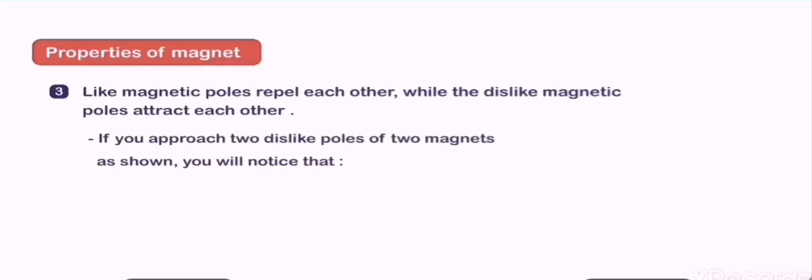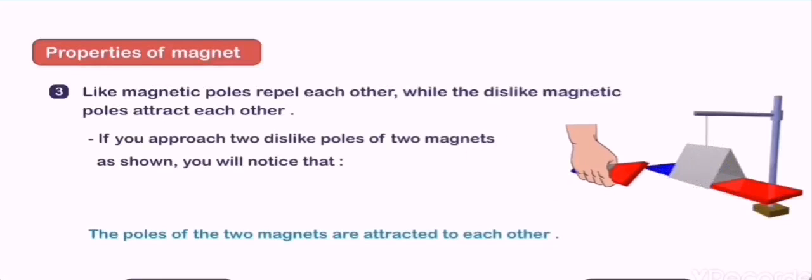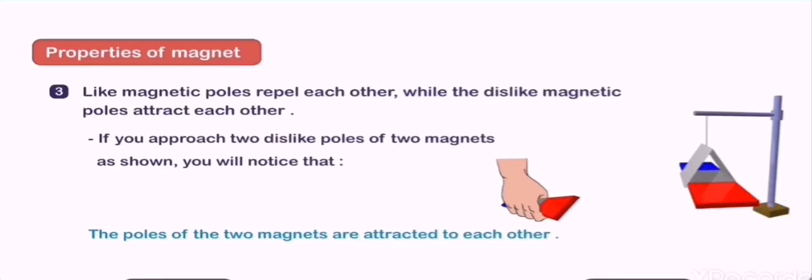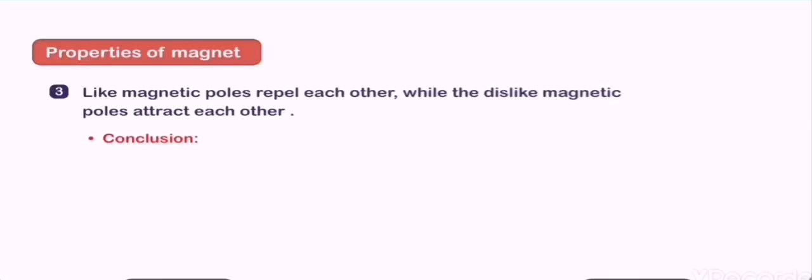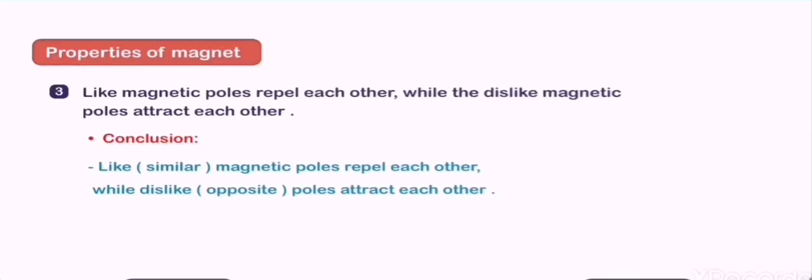But if you approach two dislike poles of the two magnets, you will observe that the poles of the two magnets are attracted to each other. The dislike poles attract each other. So, like or similar magnetic poles repel each other, but dislike or opposite poles attract each other.